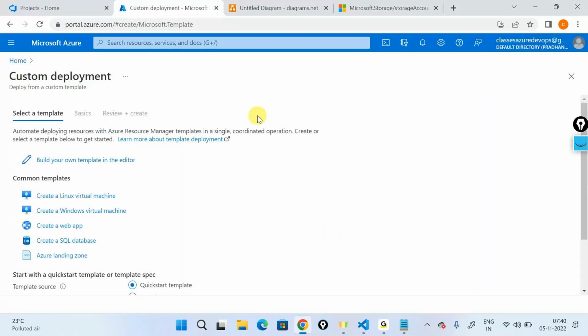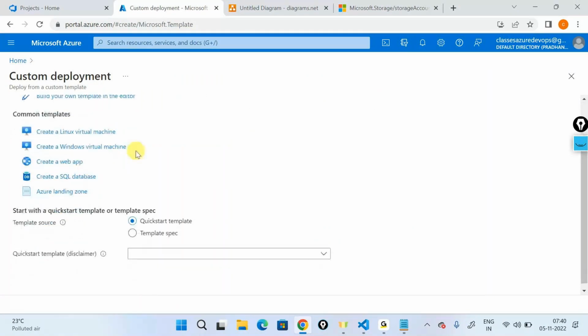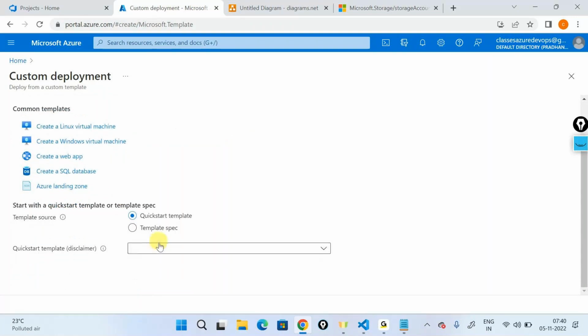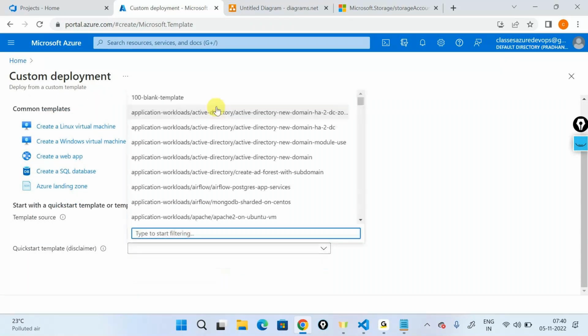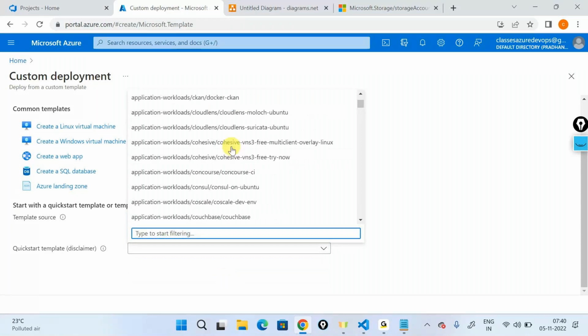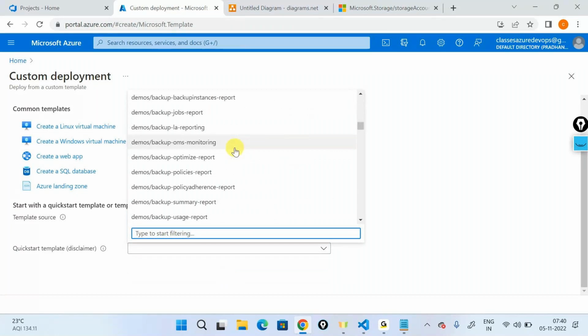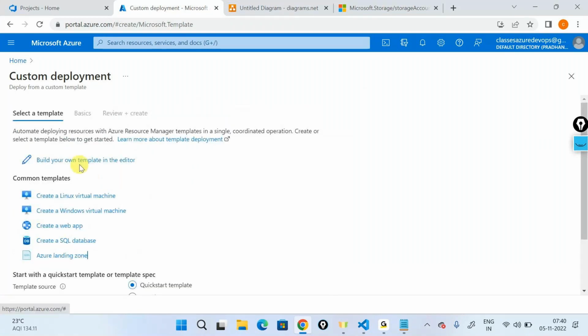It's telling, okay, fine, we have a couple of templates. So if you just scroll down, you have something called quick start templates, and it will also load multiple templates for you. These are all predefined templates. These are all called Azure quick start templates out here. But I have my own template. So I'll say build your own template.